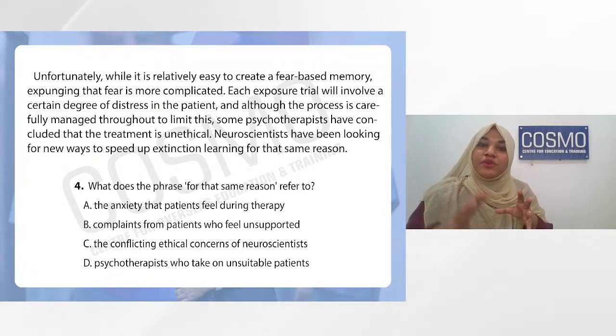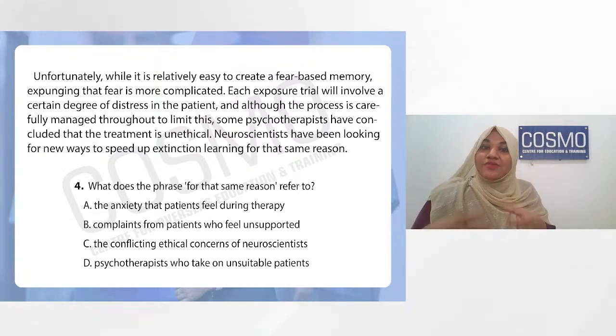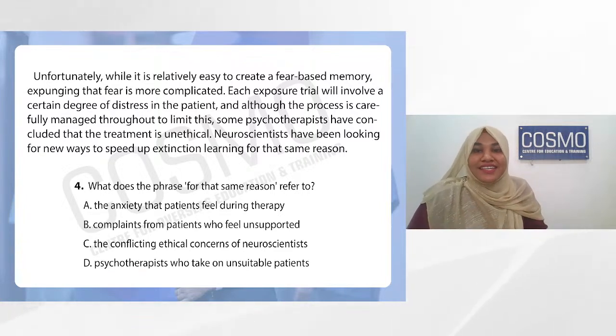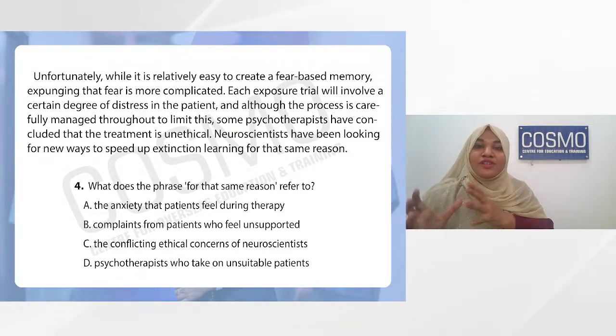It was commonly told that neuroscientists have been looking, and actually we are not talking about neuroscientists here. We were talking about psychotherapists. See how they have very cunningly changed the words so that you get confused. We are not talking about neuroscientists who are having a conflicting ethical concern. It was the psychotherapist. So the answer is A. I hope it is clear. So please practice the elimination and slowly you will be able to get your answer correct. Let's go to the fifth one.